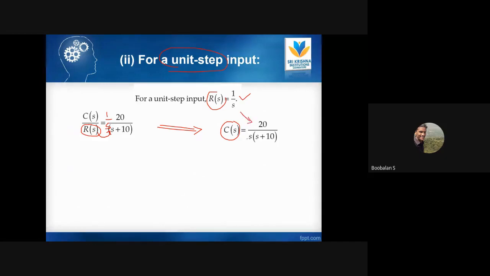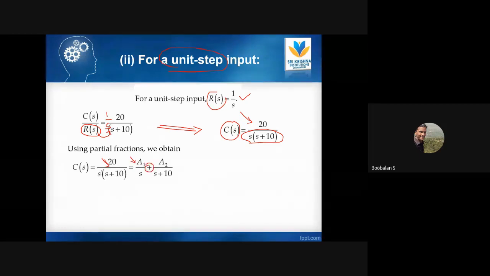Now we need to take the inverse Laplace transform, then you can find the responses. But before that, it is in the form of multiplication. Directly, you can't apply the Laplace transform. That's why we need the partial fraction method to obtain a separate form, right? So we're going to separate this equation into this form. This is my transfer function. Now I'm going to apply the Laplace transform using the partial fraction method.